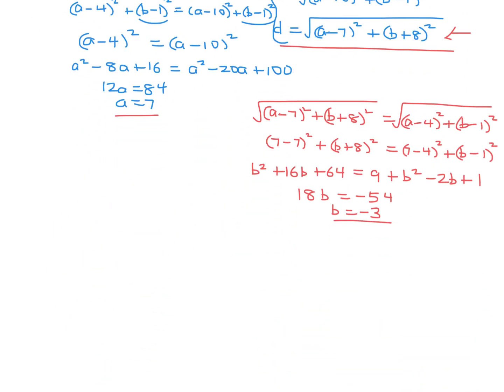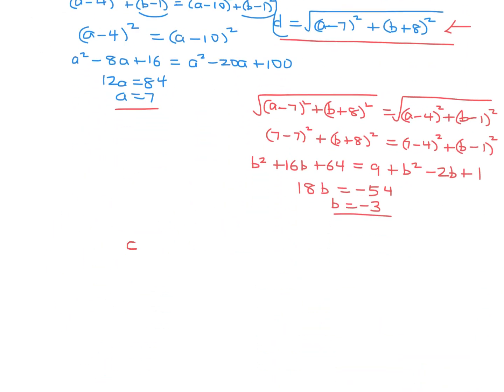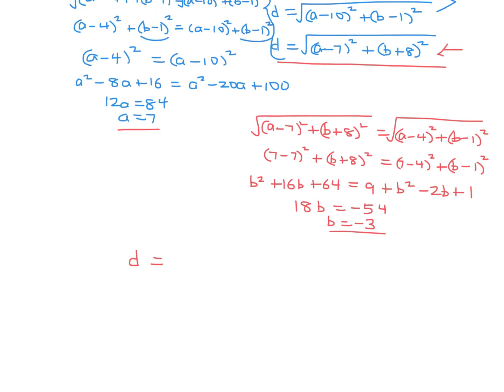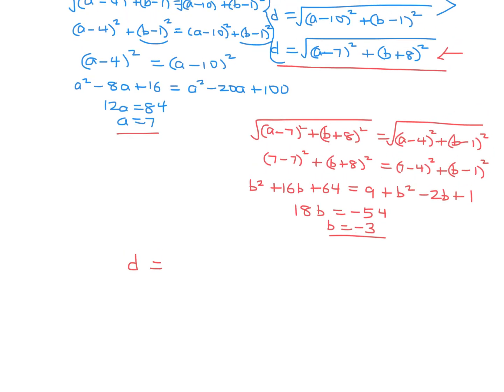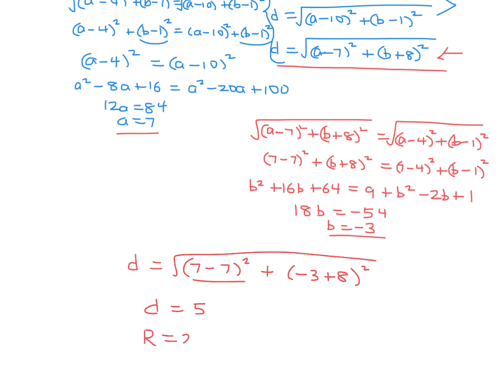Okay, that's pretty straightforward. So for D, use any one of these equations. I guess I can use this one. Any one is fine. A is 7, so 7 minus 7 squared, plus B is minus 3, so minus 3 plus 8 squared. That looks like 0, and that's 5. 5 squared, 25. Take the square root. D is 5. And therefore, the radius is 2D, and that's 10. So there we go. 10 is the radius of that circle.